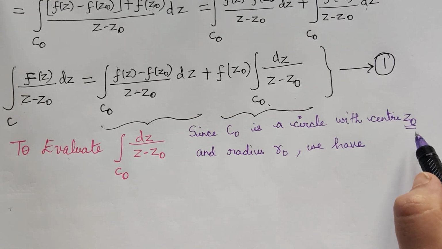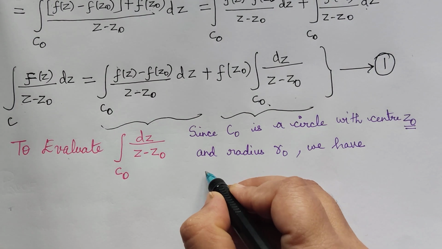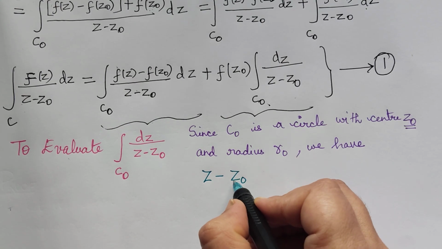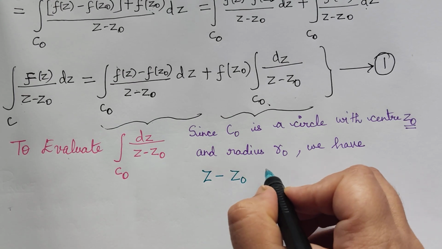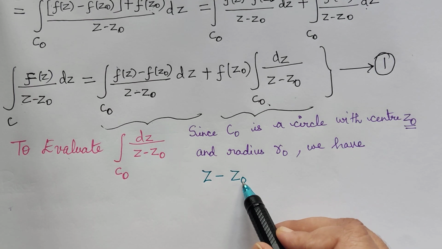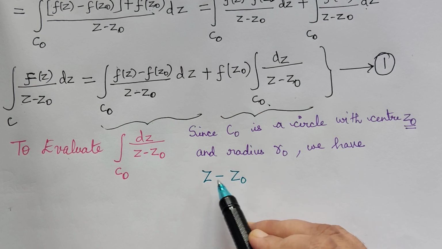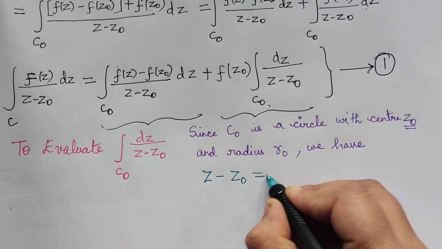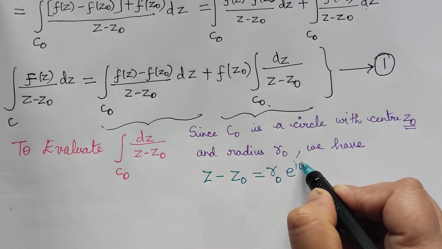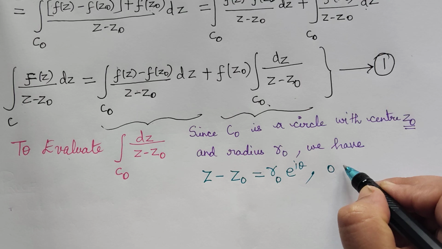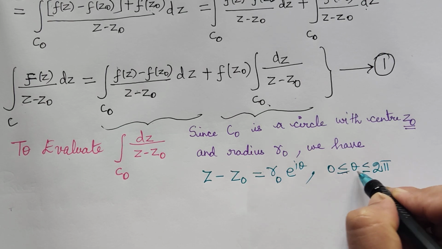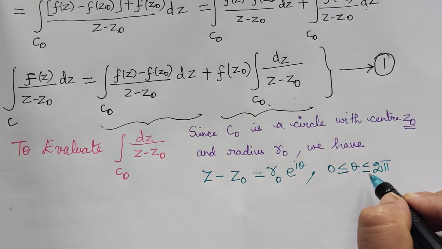Now here the center is at z naught, so we write z minus z naught. If it is at the origin, it will be z minus 0 equal to r e power i theta. But here the center is not the origin, it is at z naught. So z minus z naught is equal to r naught e power i theta, where theta will range between 0 and 2 pi because it is a circle. So the limits for theta is between 0 and 2 pi.